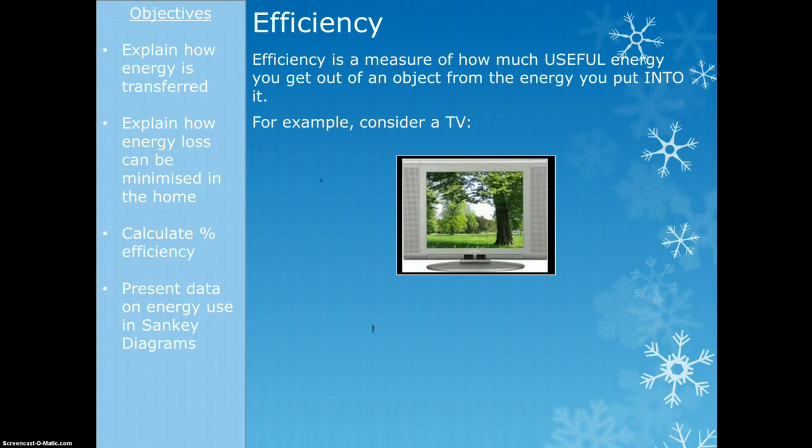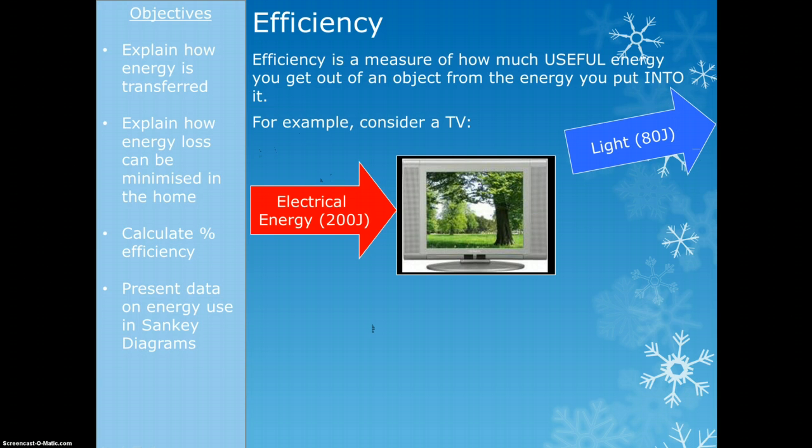So this is my TV. I'm going to put in some electrical energy. I'm going to put in 200 joules. I'd get out 80 joules of light, which I want so I can see the picture. 40 joules of sound, because I want to be able to hear what's going on. And the rest will go as heat. So that's the wasted energy.